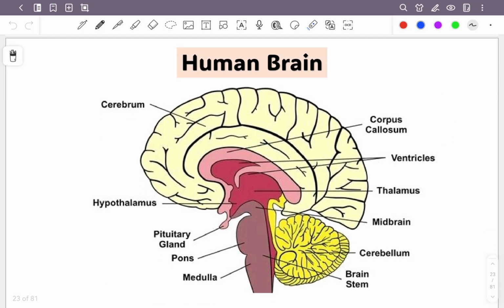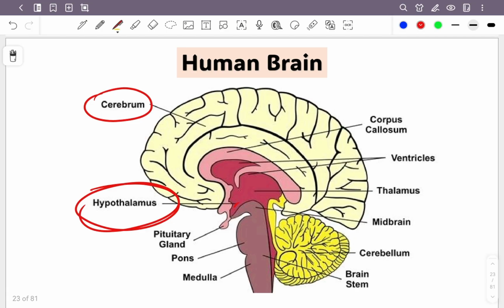Okay, this is something that might look complicated, but you need to understand, okay? You need to know which part is which, what function is that. So, I want you to highlight this. First, I want you to know cerebrum, which is this big part, cerebrum. Then you need to know hypothalamus. Hypothalamus is this part.